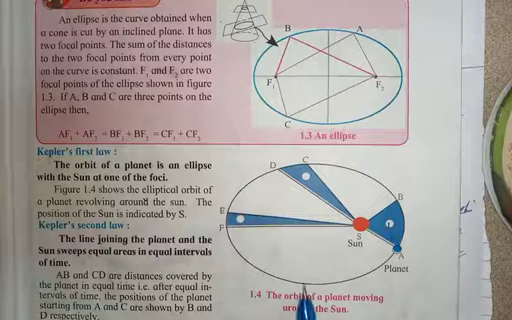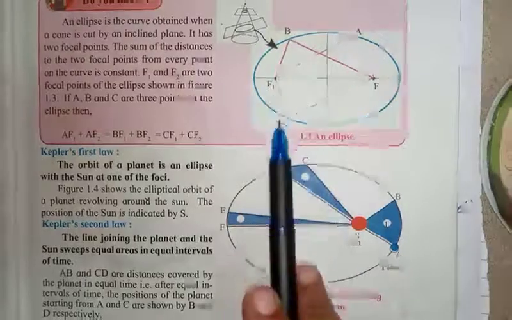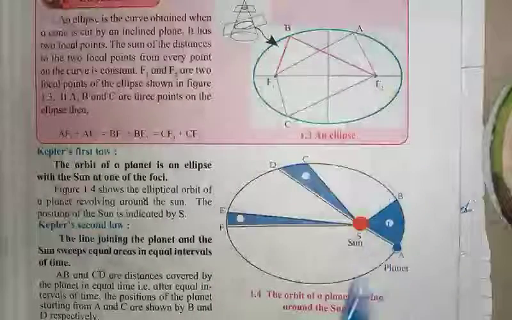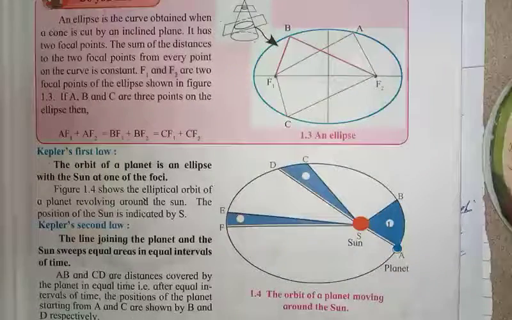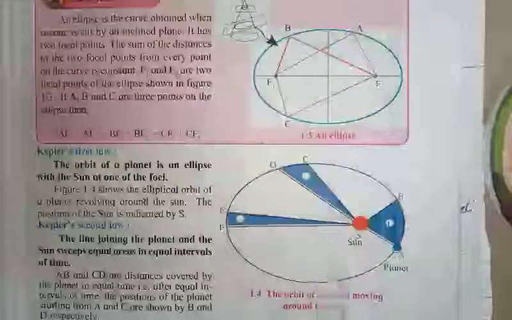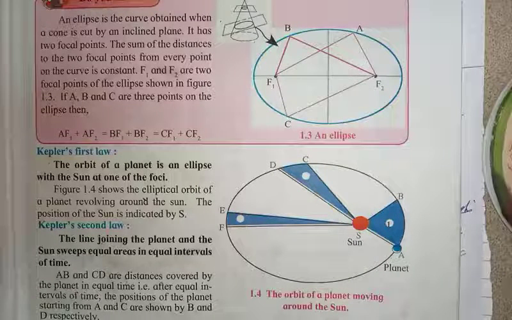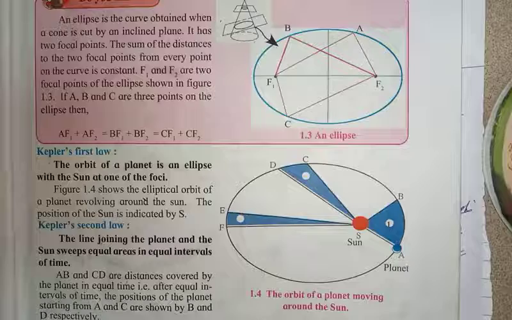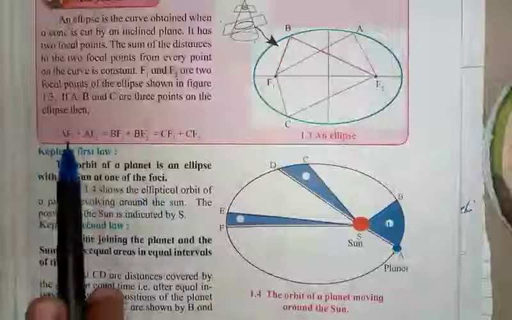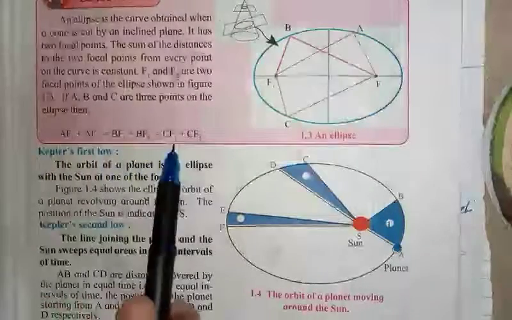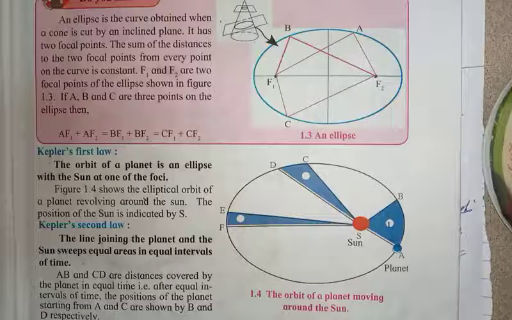Every ellipse will have two foci, which are placed on the major axis, equidistant from the center. The sum of the distances of the two focal points from every point on the curve is constant. So, as I told you earlier, the sum of the distances to the two foci will be the same from any point on the orbit.